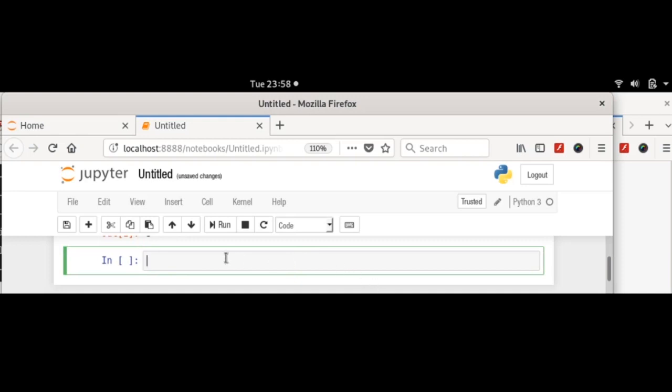This is quite easy when we use this style of execution of a program. We are going to use this Jupyter notebook for the further sessions.